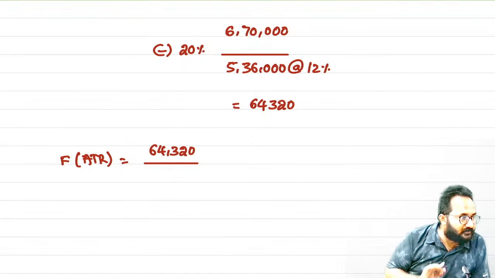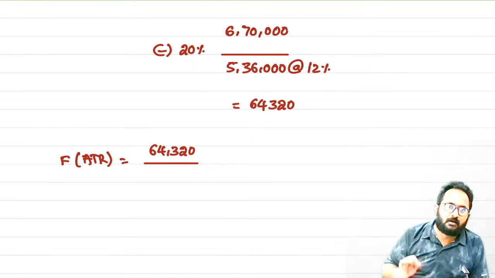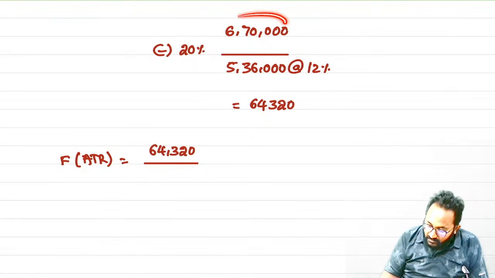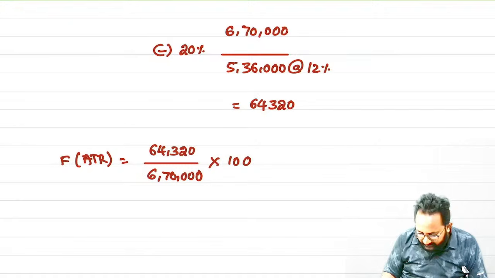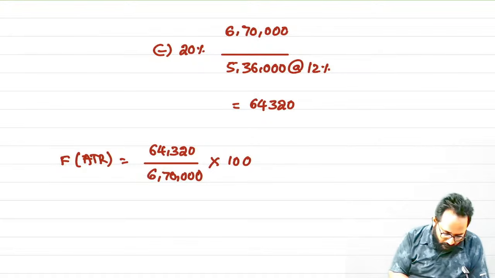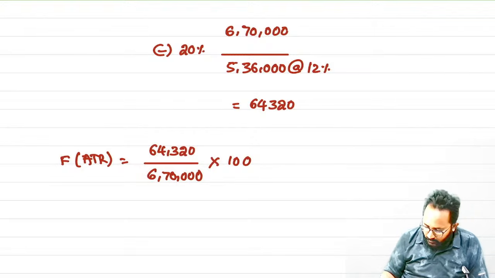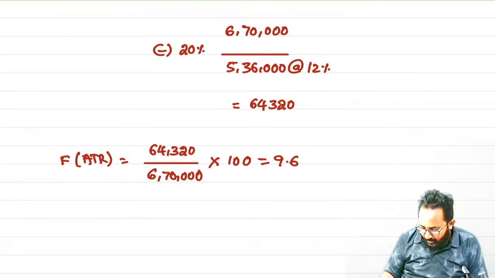In that process, we gave the exemption of how much? 20%. But on which income did we calculate? 6,70,000. Multiply by 100. What is the rate? 9.6. If anyone is arguing, sir, this is incorrect.